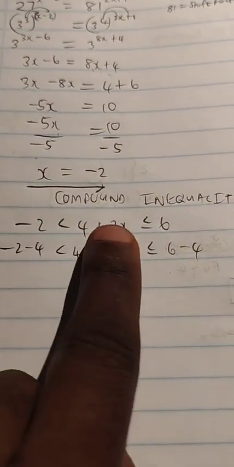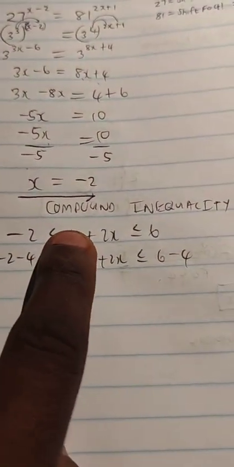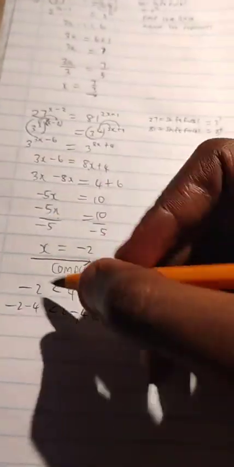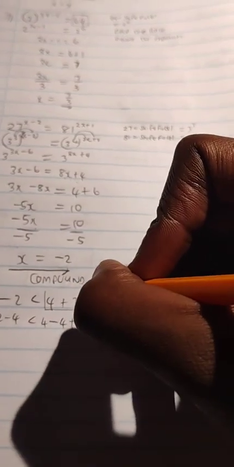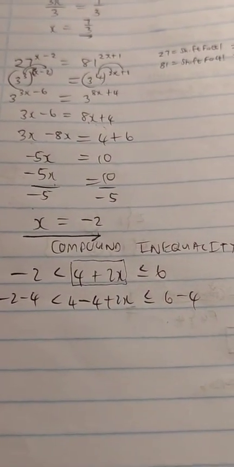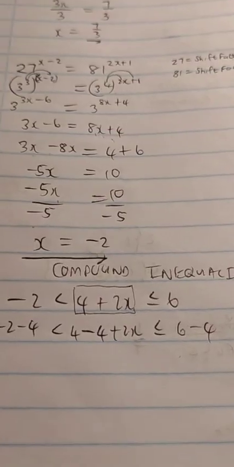Count for me. How many terms do you see here? Right, guys, when I'm saying in the middle, I'm saying here. How many terms do you see here? Right? Some of you are saying 1. Are you kidding me?